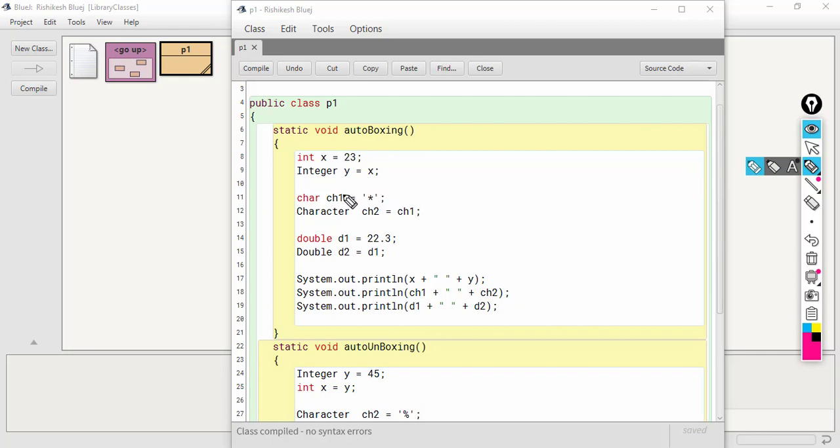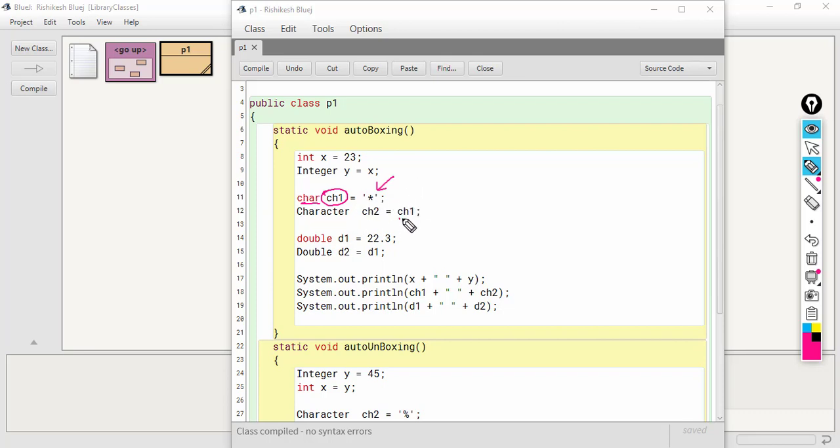We have got a primitive variable here of char type. It is storing a character, the asterisk character.